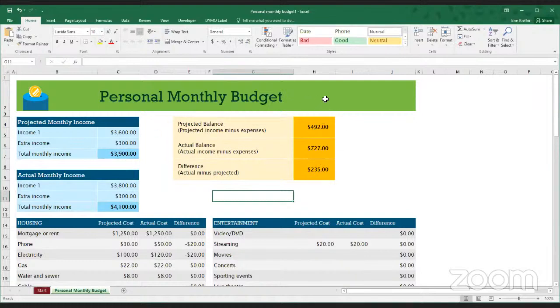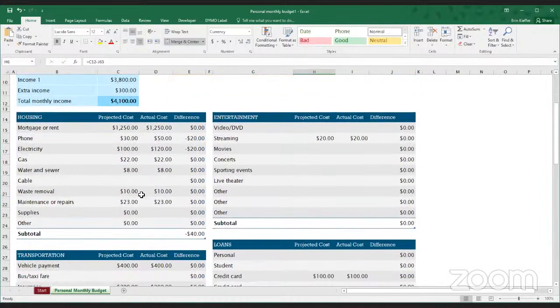And from there, you can make decisions about whether you want to save it or if there's something you've been saving up for that you want to spend it on, or if you want to tuck it away for a rainy day, as they call it. Then you have the actual balance area where it actually shows you what your real numbers were. In this case, we put in that our monthly income was slightly higher than we had projected. So in that case, that's some extra money to work with.